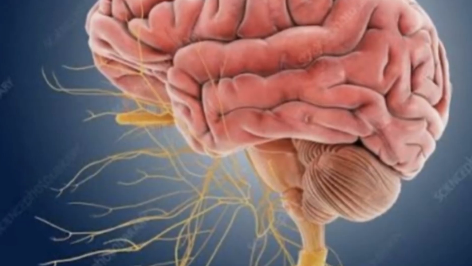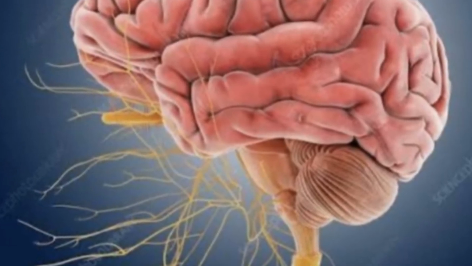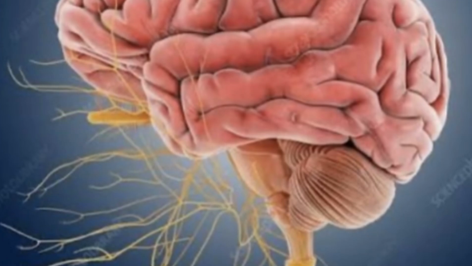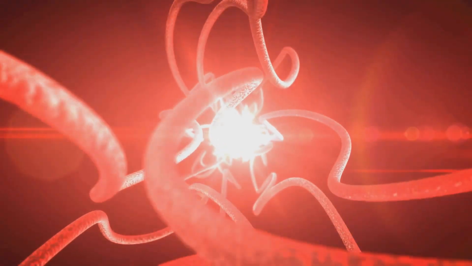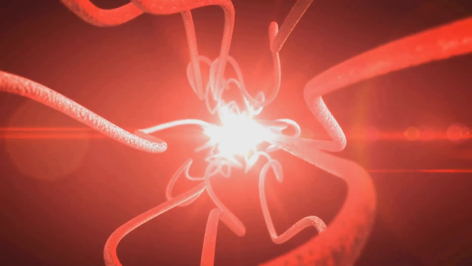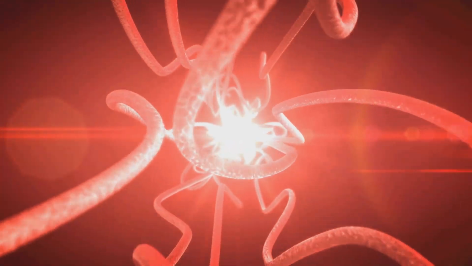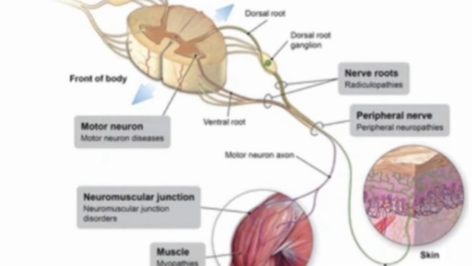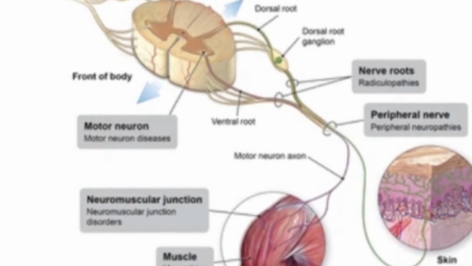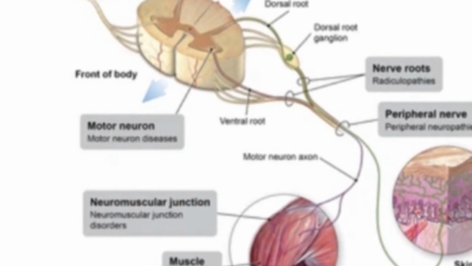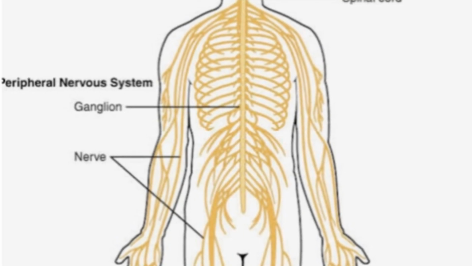Thought, decision, example. The thought to pick up the cup originates in your brain's primary motor cortex. Signal down the CNS. This command is an electrical impulse that travels down a specific highway of nerve fibers called the corticospinal tract. The signal goes from the brain, through the brainstem, and down the spinal cord.